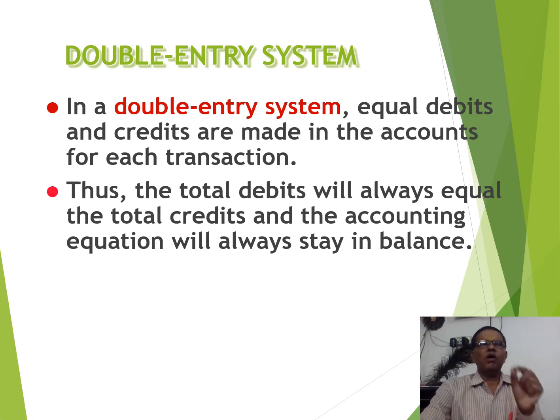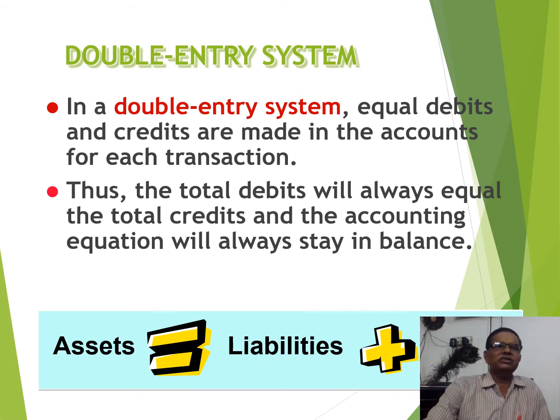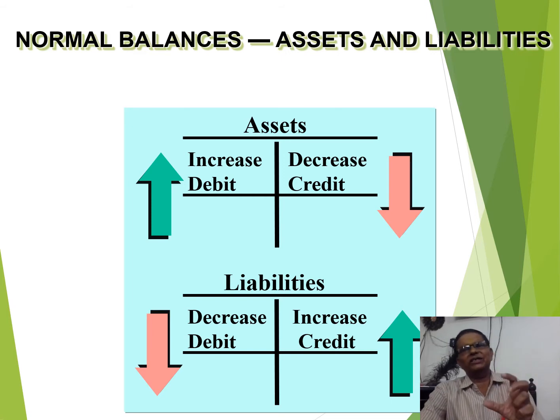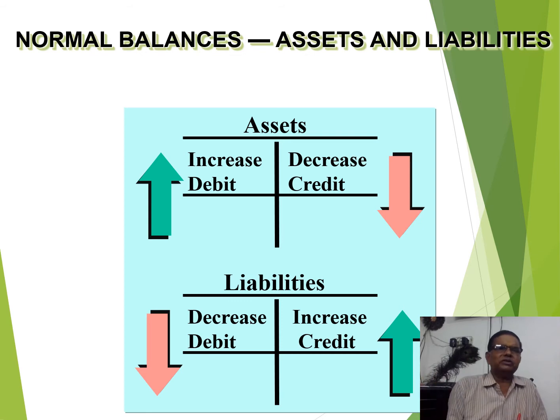So this is called the double entry system, or we can put it in another way in the form of the accounting equation, that is assets is always equal to liability plus capital. Now normal balances. We are going to understand the different aspects of the account. There are assets, liabilities, and different income and expenditure. So we are now going to understand what the normal balances are and what they exhibit.